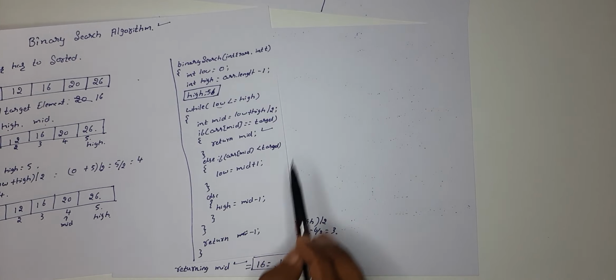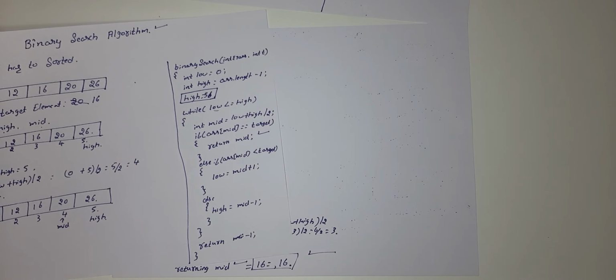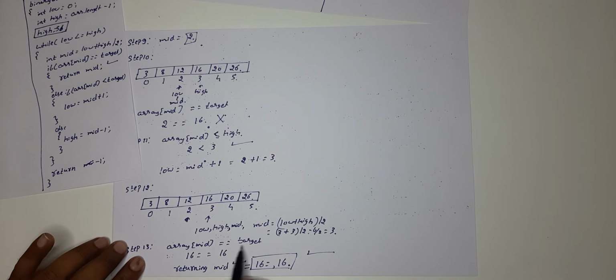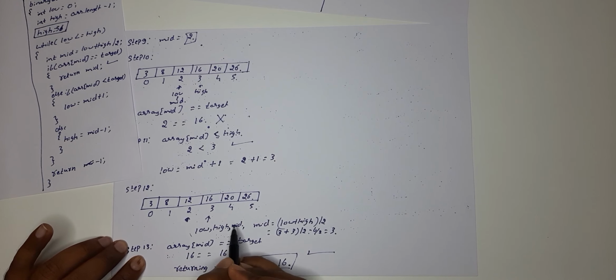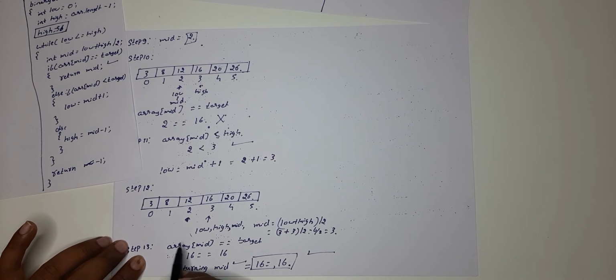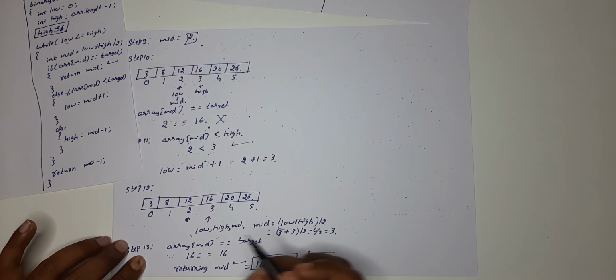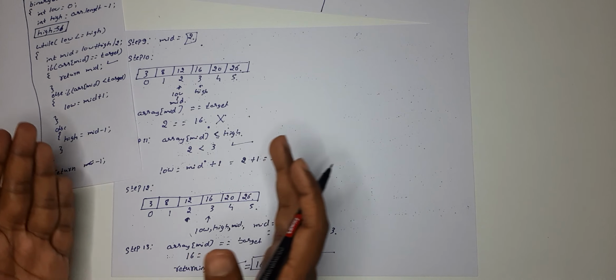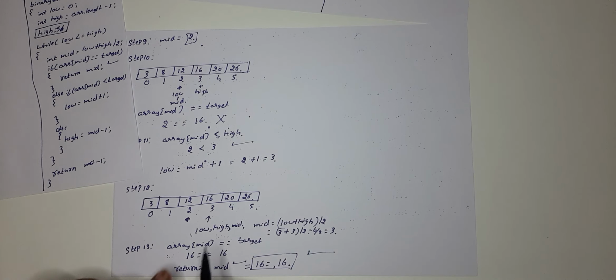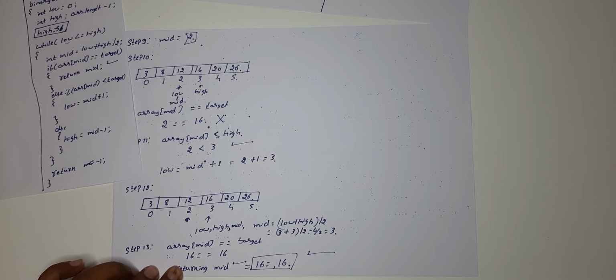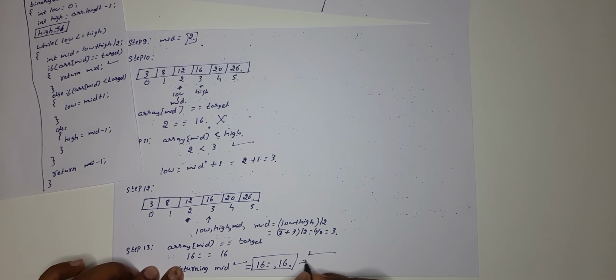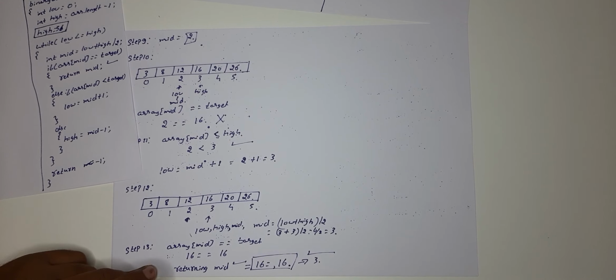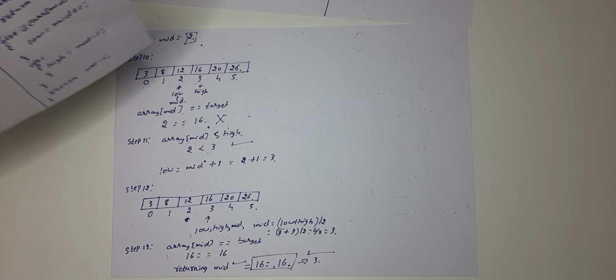So on, it keeps on repeating. At some point of time, this array of mid is equal to target, meaning whenever this low, high, mid come at the same position, you can consider you found your search element. Not every time, but almost. So array of mid keeps on coming like this, like divide and conquer. So we got our element at the position 3, right? So what was the position of the mid? Mid position is 3, right? So this is the position of the search element. So this is how all the steps of this algorithm work.